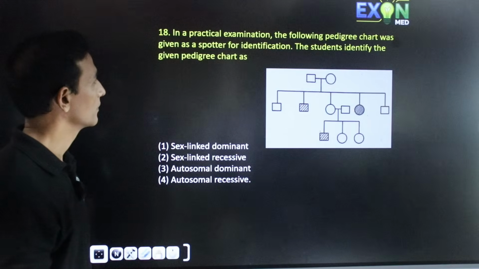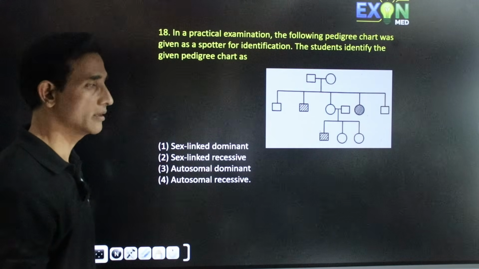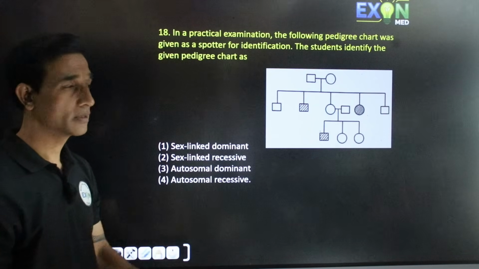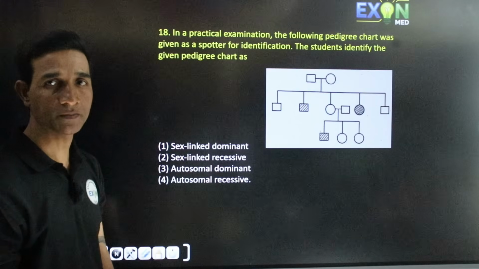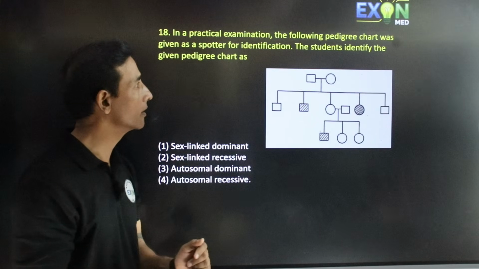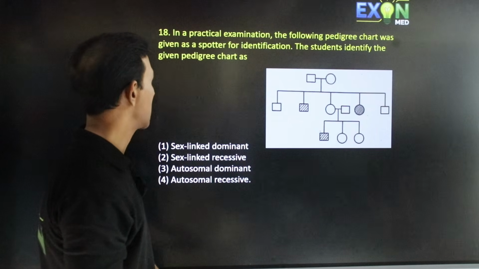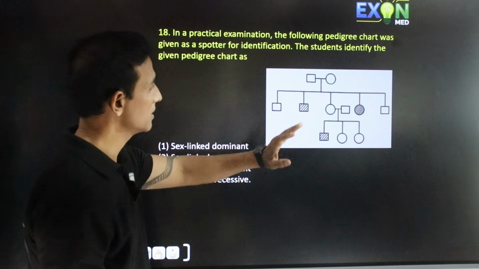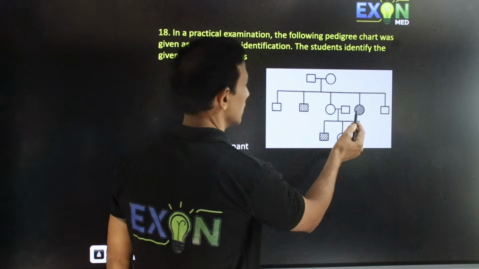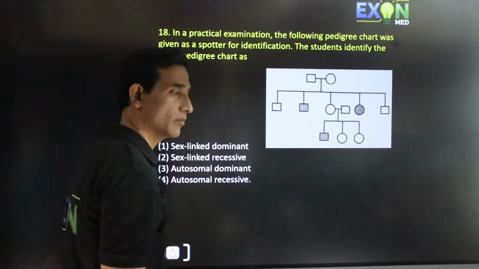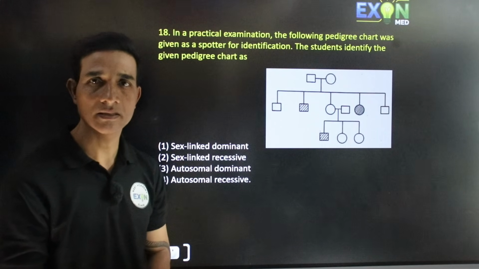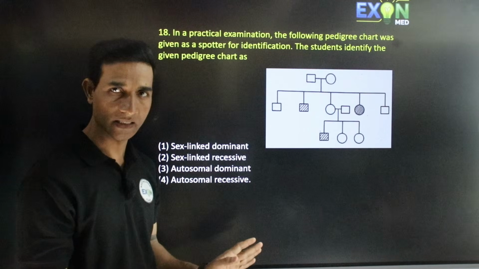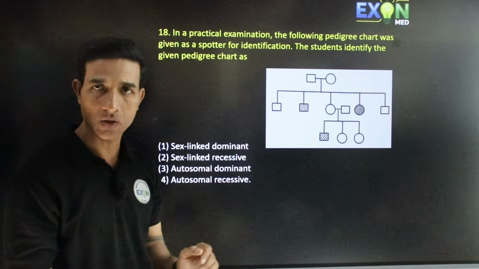Question number 18. They have given a pedigree chart here. In a practical examination, the following pedigree chart was given to a spotter. Spotter is nothing but student. So for identification, the students identify the given pedigree chart as... This pedigree chart shows that the trait is carried by both male and female, hence it is not sex linked. Then comes autosomal.